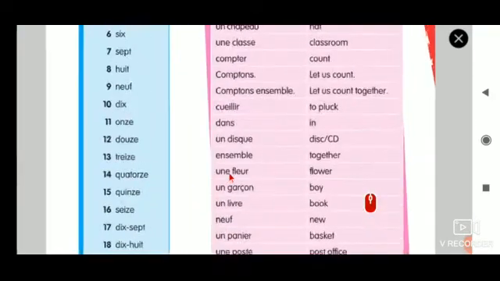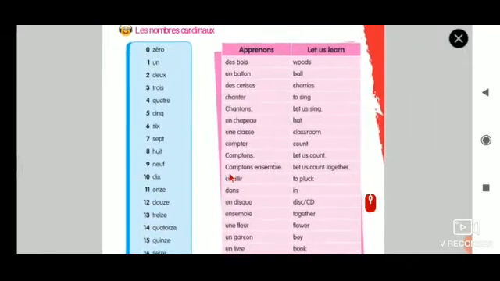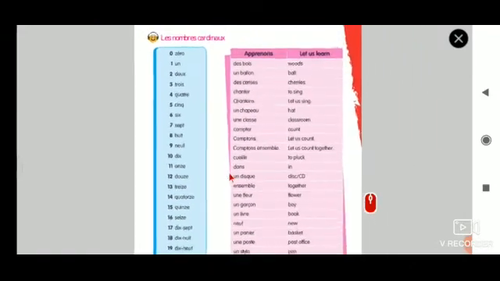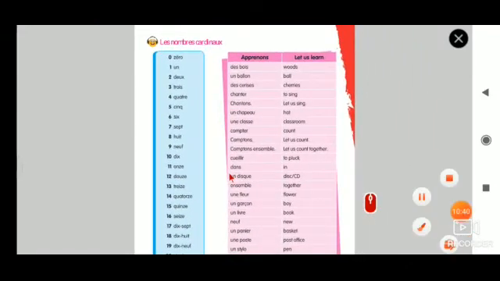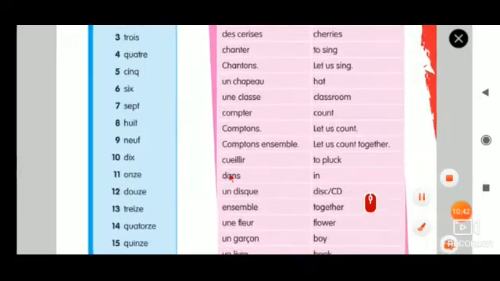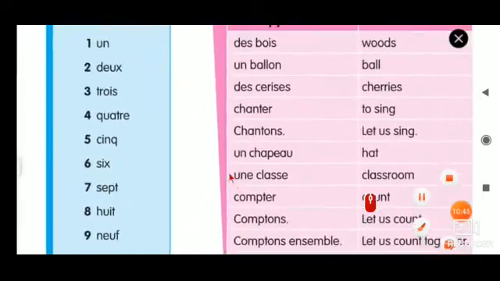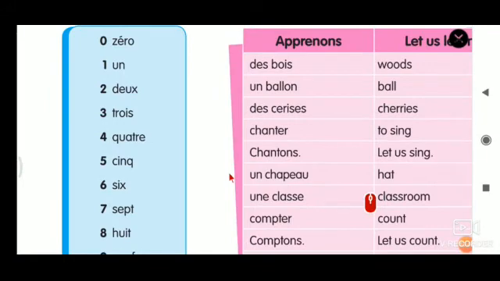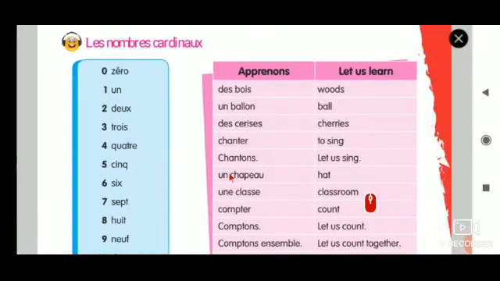Yes, so this is what it is. Now we are going to learn numbers. So let's continue with numbers in the same page. The first 10 numbers I'll finish fast, and then 11 to 20 we will do slowly. So 0, zéro. This one I have not given you while I was giving the notes.